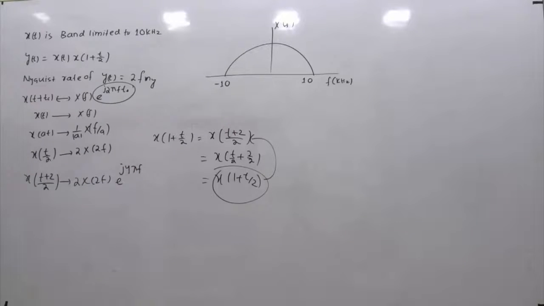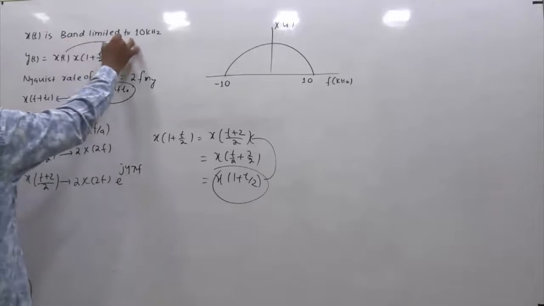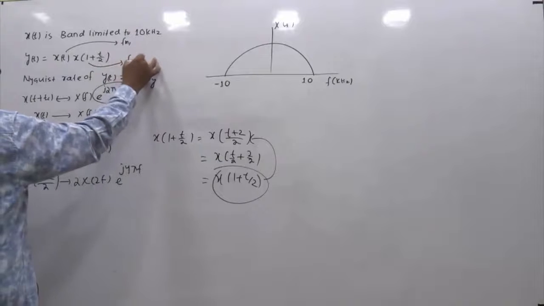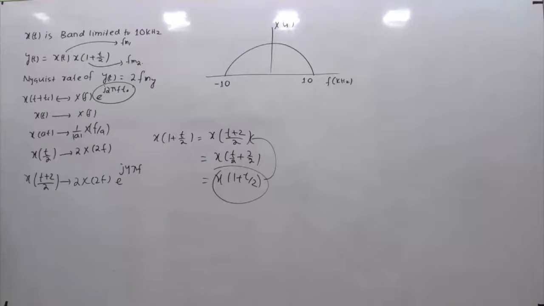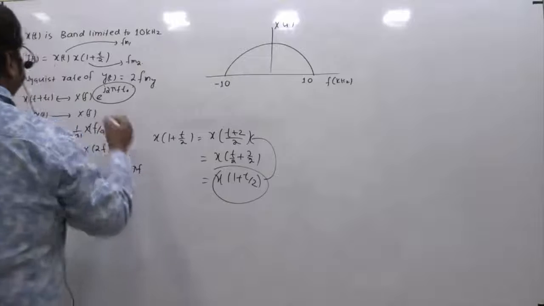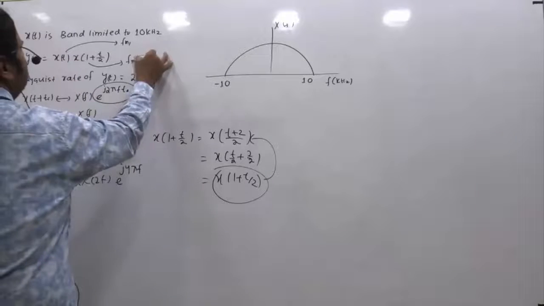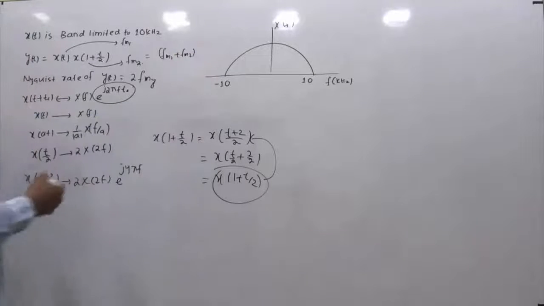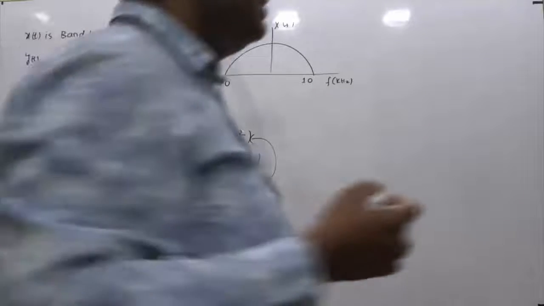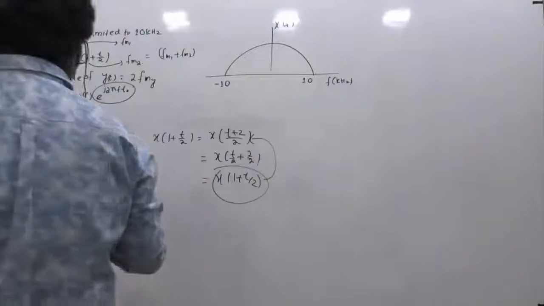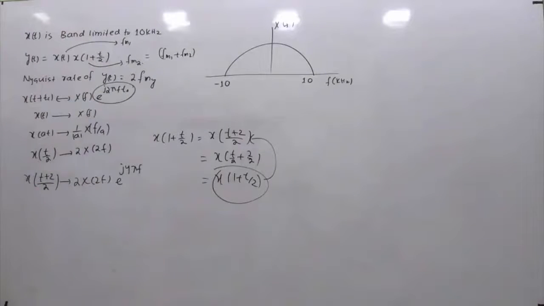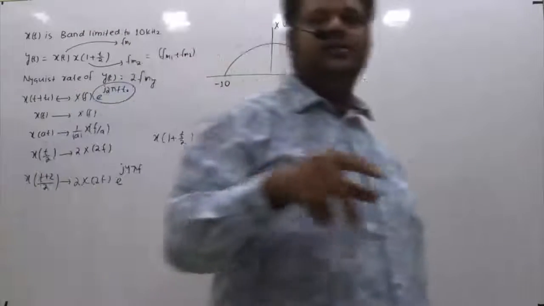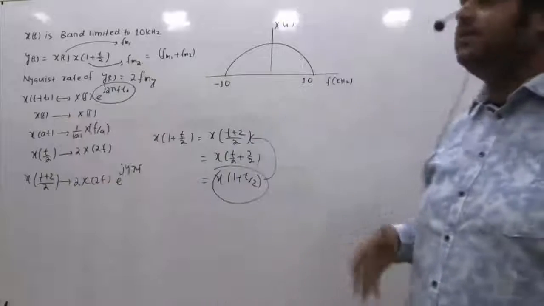Now the next point is, if I say the maximum frequency of this is fm of 1 and the maximum frequency of this is fm of 2, then what is the resultant maximum frequency of the multiplied signal? That will be given by fm1 plus fm2. Why is it so? Because in the time domain, if the signals are multiplied, in the frequency domain they will be convolved. And the property of convolution is that the upper limit of the convolved signal is the sum of the upper limits of the individual signals being convolved.